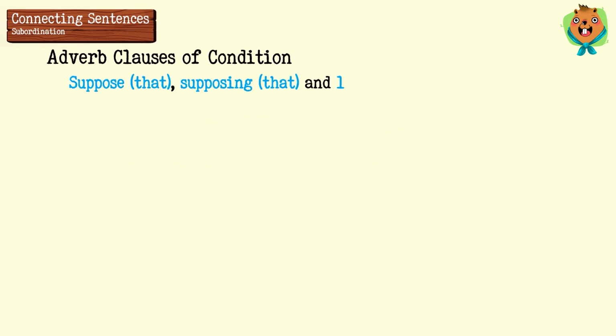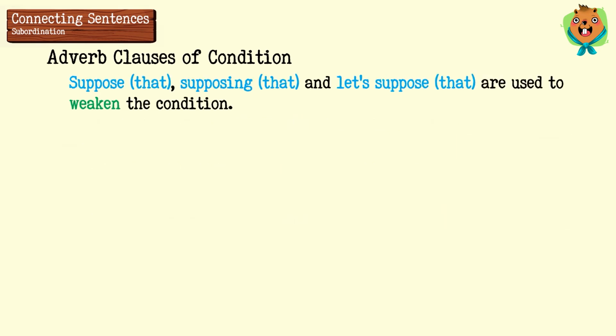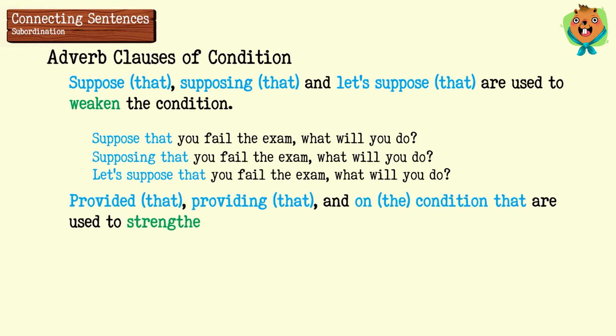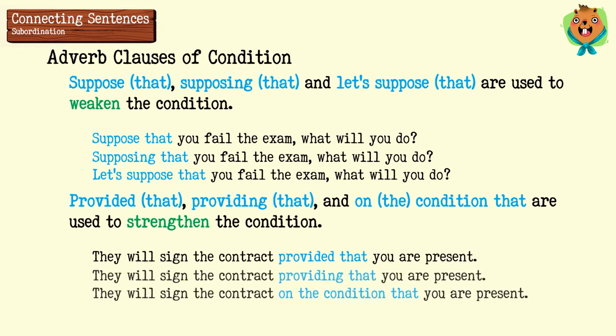The conjunctions suppose that, supposing that, and let's suppose that are used to weaken the condition. For example, suppose that you fail the exam, what will you do? The conjunctions provided that, providing that, and on the condition that are used to strengthen the condition. For example, they will sign the contract provided that you are present.